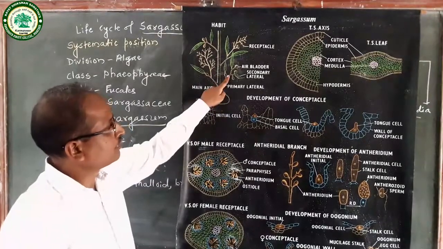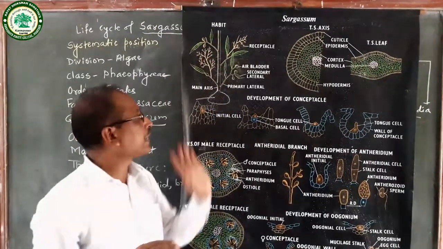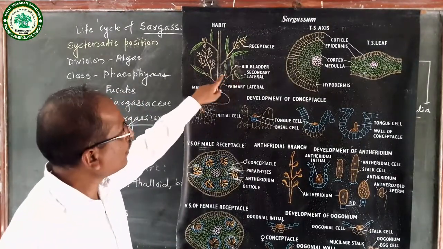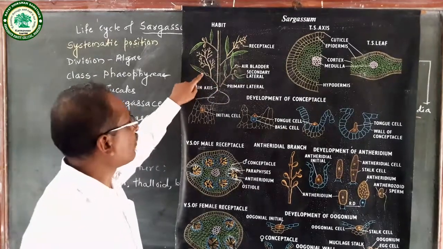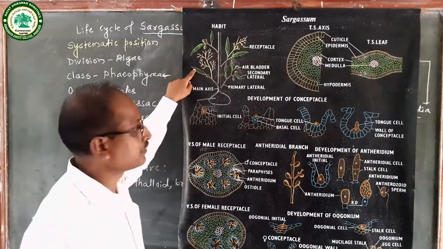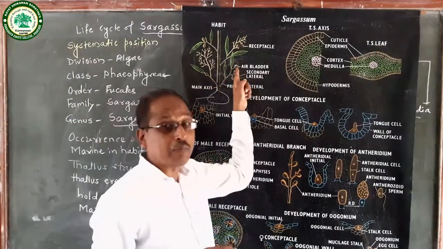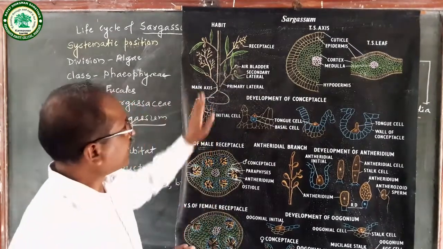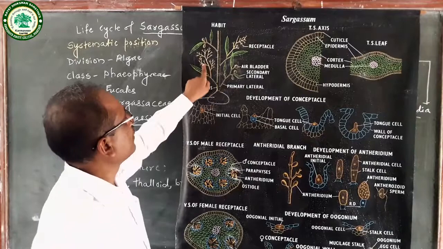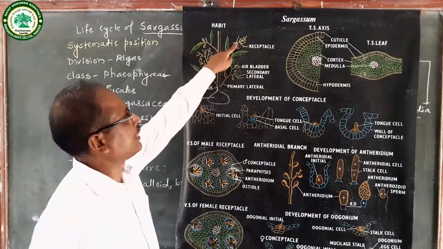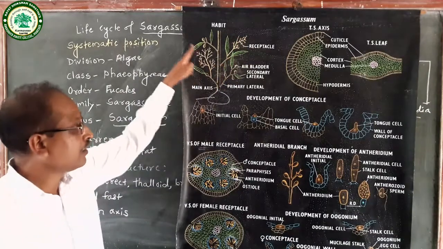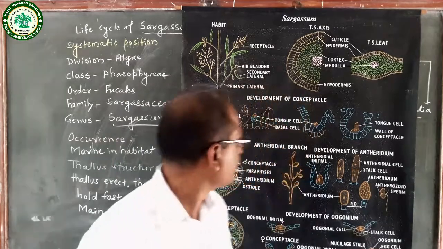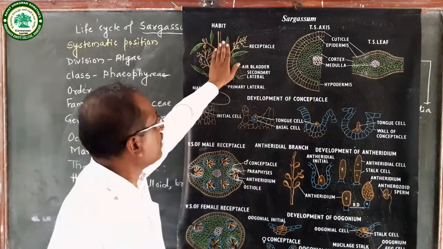thalloid, branched. This is called the primary lateral. Then there is a secondary lateral. On the primary lateral, there is presence of a secondary lateral. Also, here a leaf-like structure is present, and on the leaf-like structure, a single midrib is present. Also, there is presence of an air bladder, and in the air bladder, air is present. This Sargassum plant also has receptacles, and in the receptacle, conceptacles are present, that is, male conceptacle and female conceptacle. This is the external structure of Sargassum.